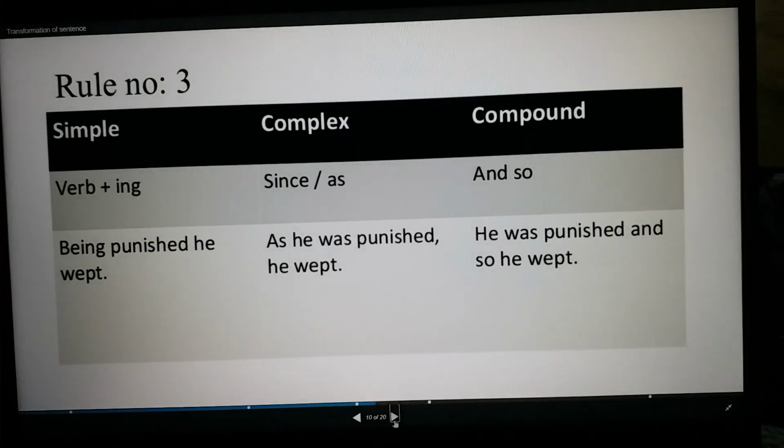So now I will go to rule 3. So rule 3, you can see verb plus ing. That means when you look that a simple sentence begins with verb plus ing, you need to make it complex by using since or as, and you have to make it compound by using and so. Look at the example. Being punished, he wept. So how have we made it complex here? As he was punished, he wept. And compound, he was punished and so he wept.